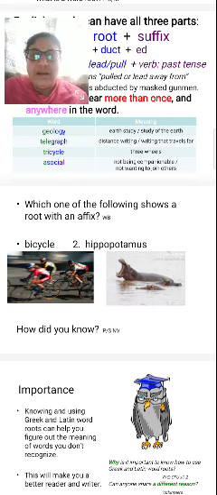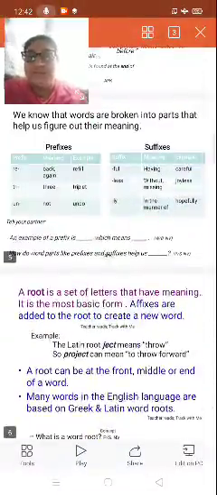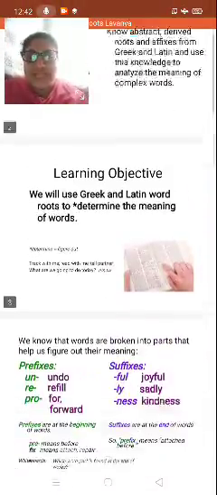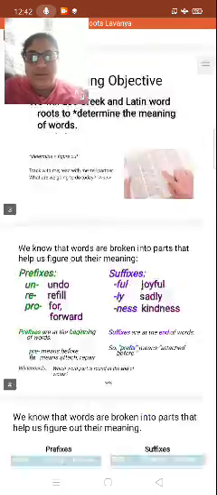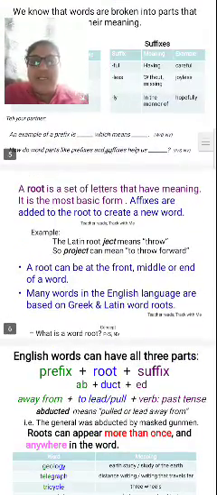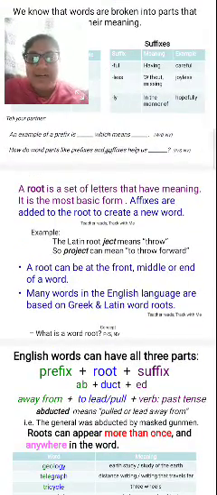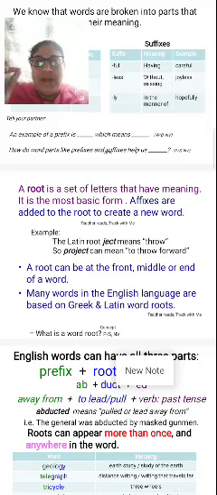One is the bicycle and one is the hippopotamus. So what is the affix, ma'am? Affixes are added to the root to create a new word, right? Affixes are added to the root to create a new word.